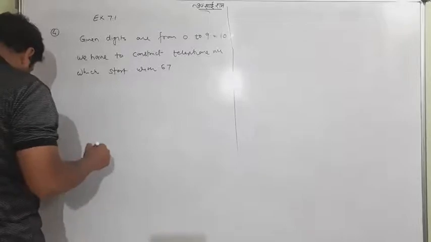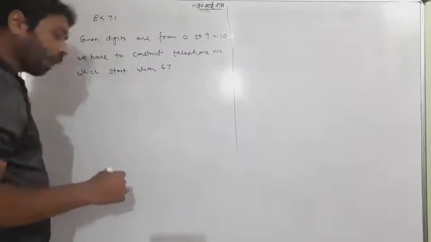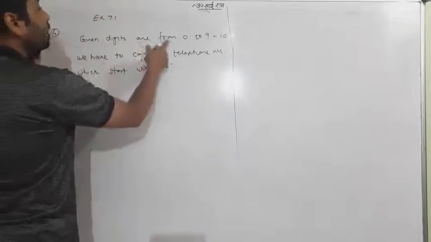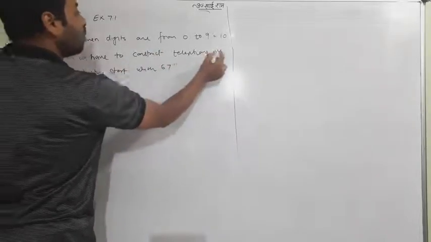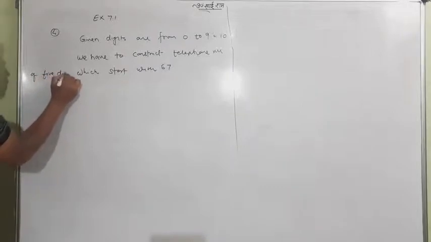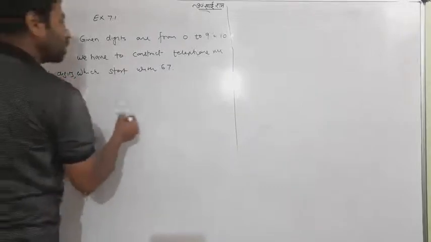The whole meaning is: how many 5-digit telephone numbers, a very important thing, can we construct which start with 67?